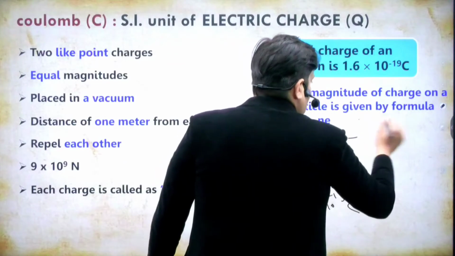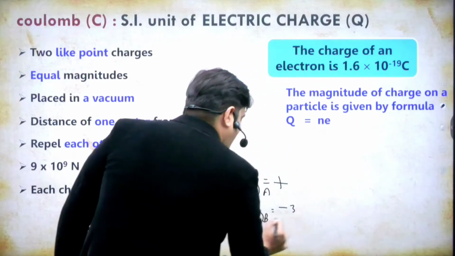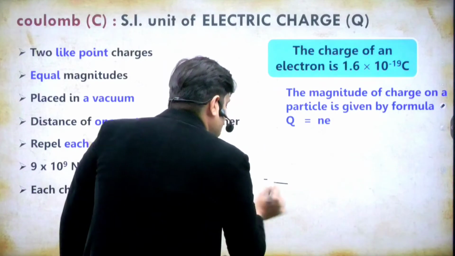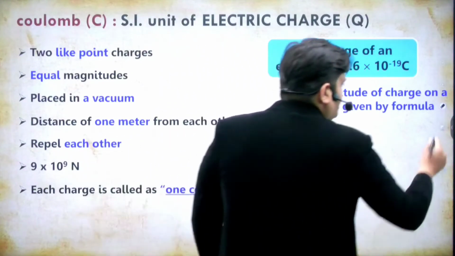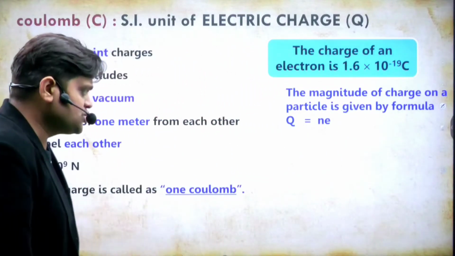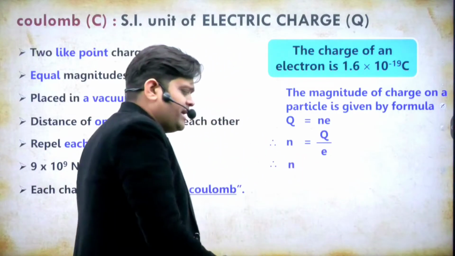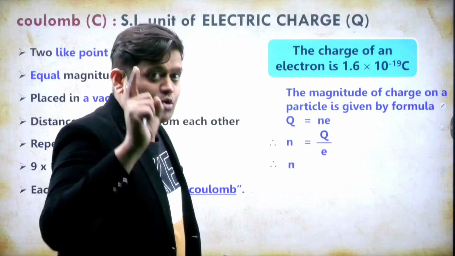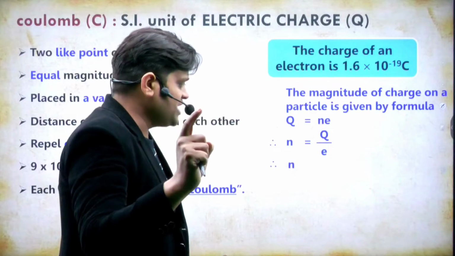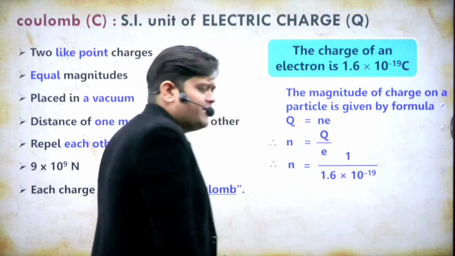Now, my question is, how many electrons are in 1 coulomb charge? Here N is the number of electrons, N equals Q by e. The charge is 1 coulomb, and e is 1.6 into 10 to the power minus 19.